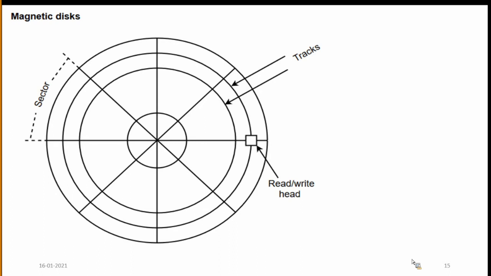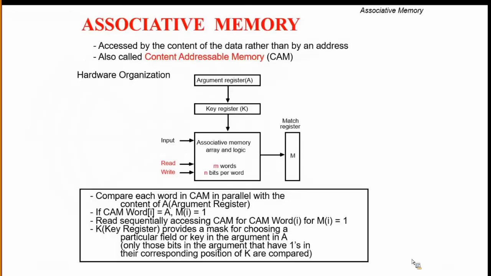Yes, the next topic is associative memory. This associative memory is also called content addressable memory. This associative memory is accessed by the content of the data rather than by an address. What is associative memory? It is accessed by the content of the data rather than by an address.